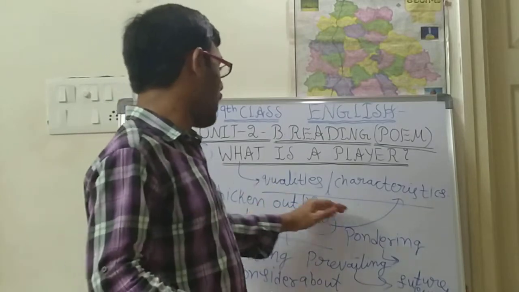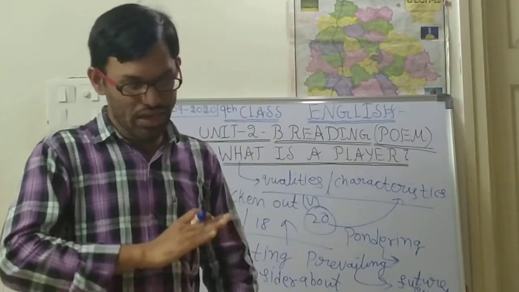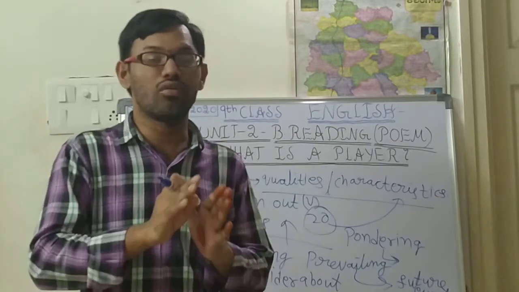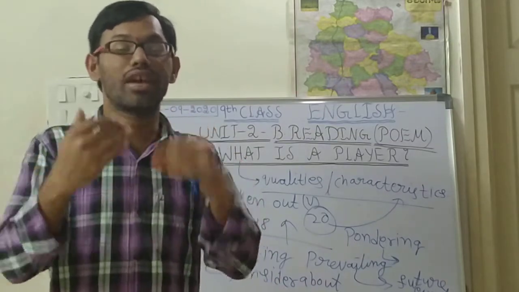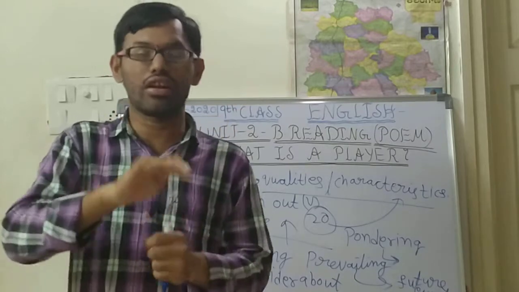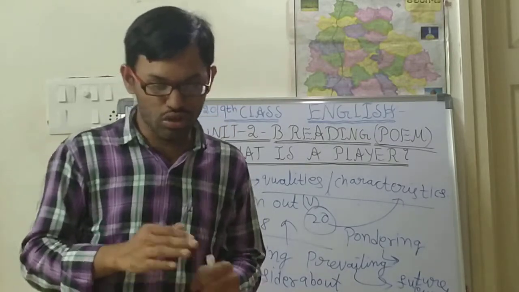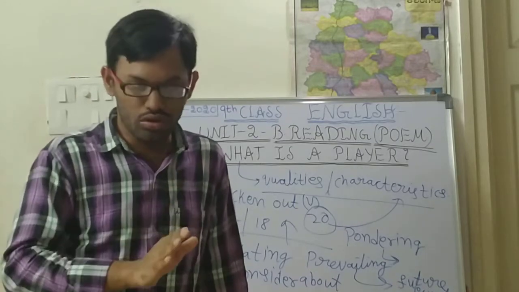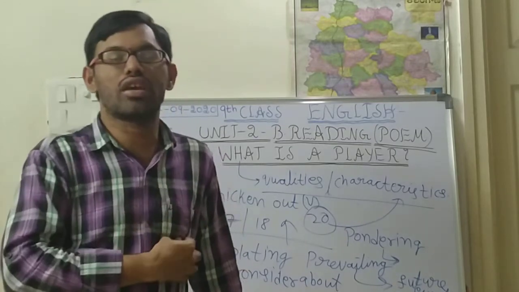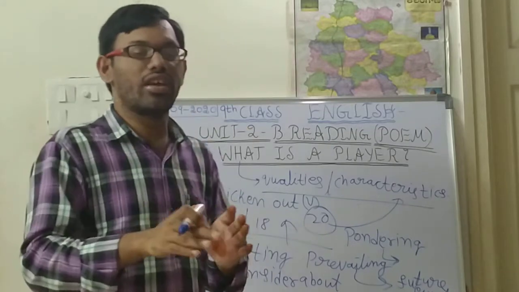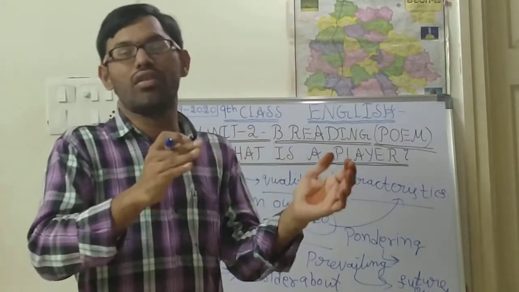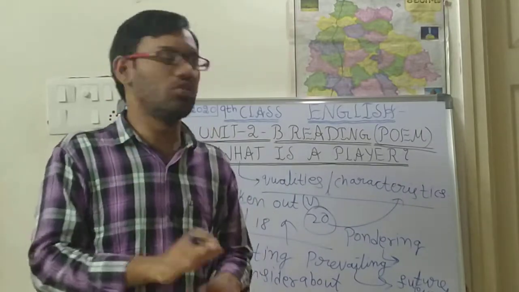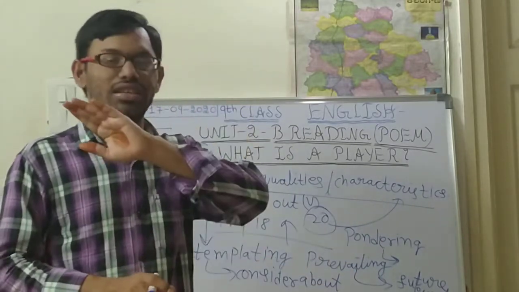A player who doesn't chicken out is one who doesn't get fear in the event or activity. To decide not to do something because of fear. So a player is the one who doesn't chicken out.